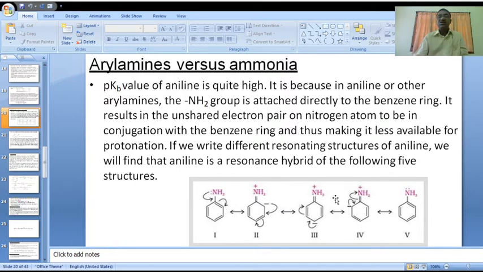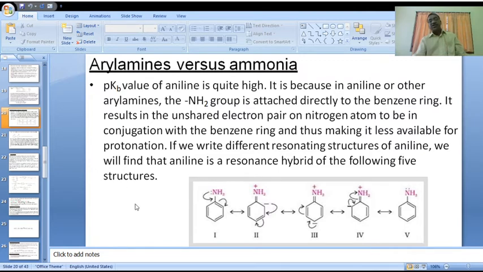Next, if the ortho position negative charged electron shifts to this side, the CN pi bond breakage takes place, and the positive charged nitrogen gets neutralized. Here the fifth structure is equal to the first one.